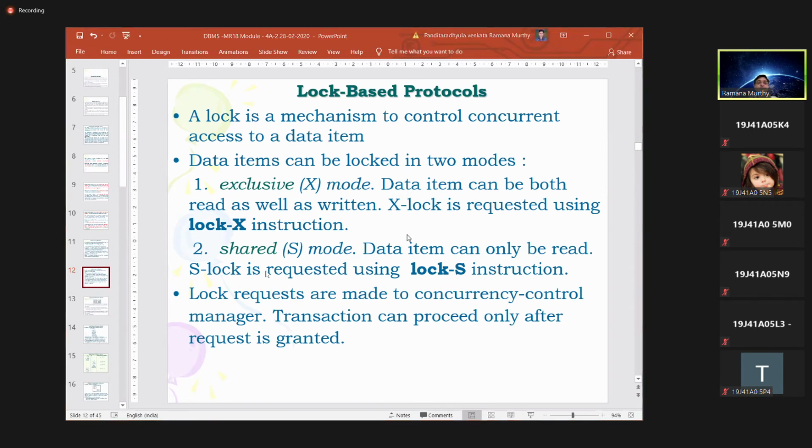So, for example, a transaction wants to only read; it doesn't want to write. You could take an exclusive lock on the data item, but an exclusive lock also allows modification. If we don't want modification and just want to read, then we have one more lower-level lock called the shared lock. When the data item is locked using the shared lock mode, the S-lock, the data item can only be read.